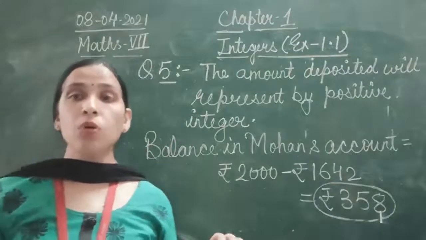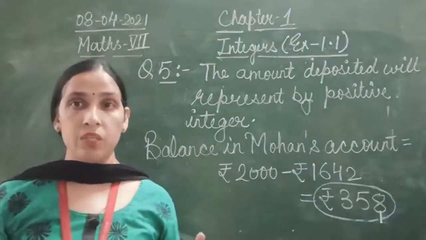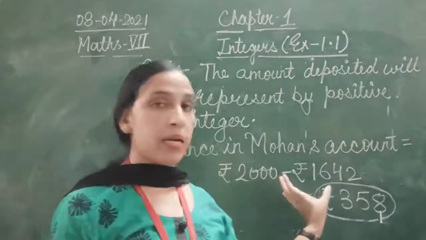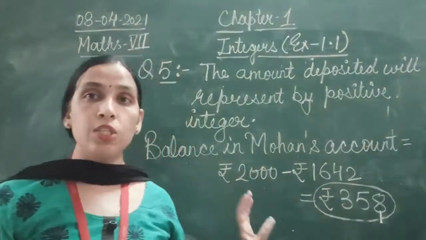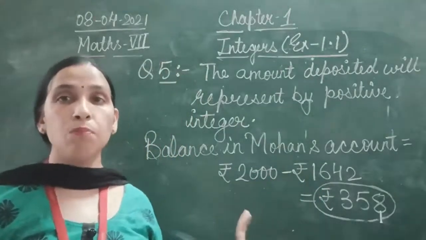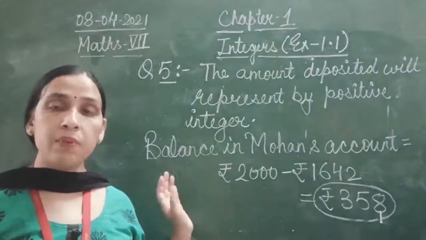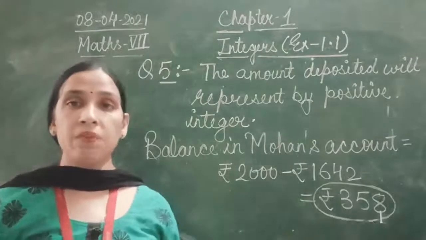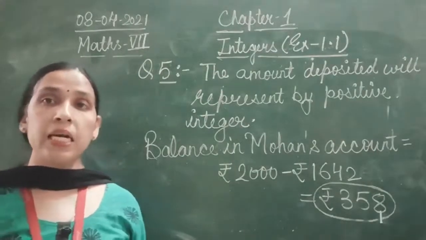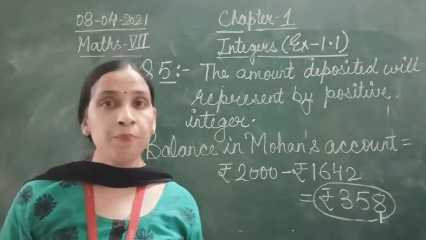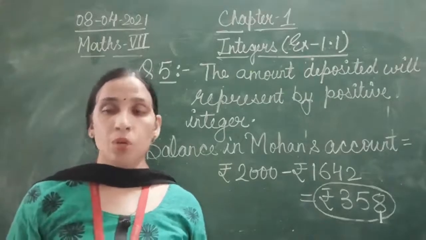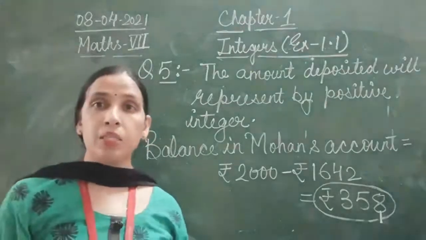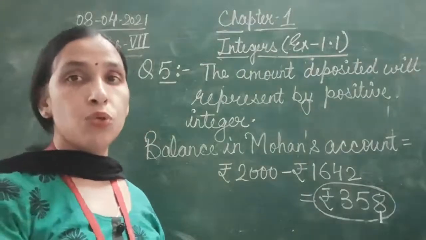So from a positive integer, you are going to subtract the negative integer to get the balance in Mohan's account. So what is the balance in Mohan's account? Rupees 358. So children, I hope this question 5 is clear to you all.